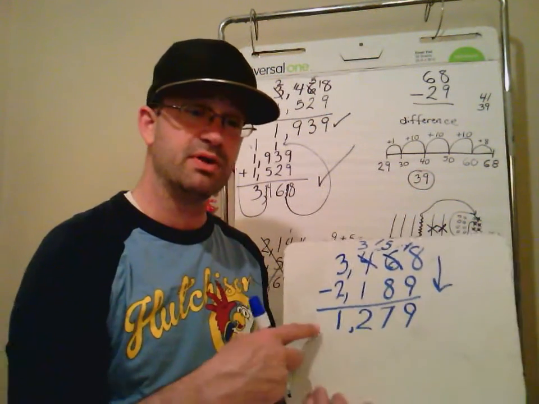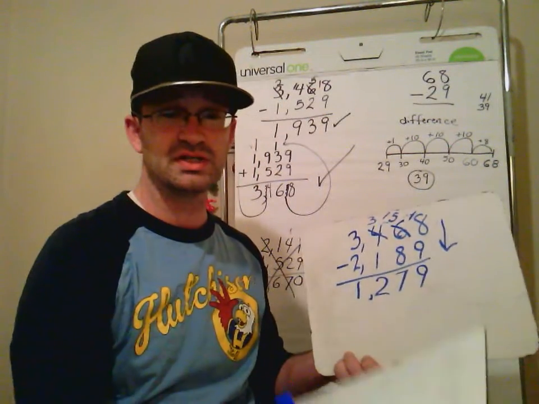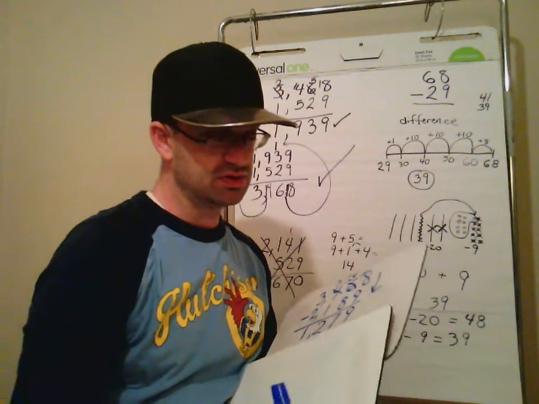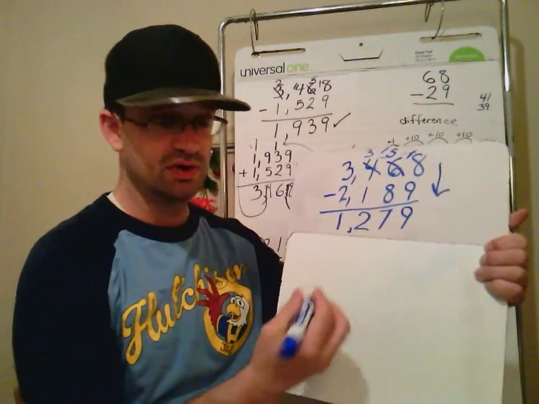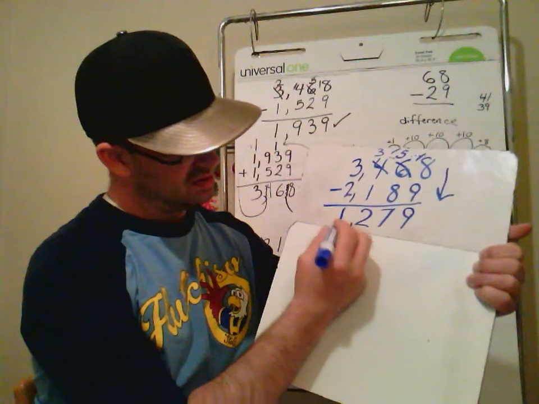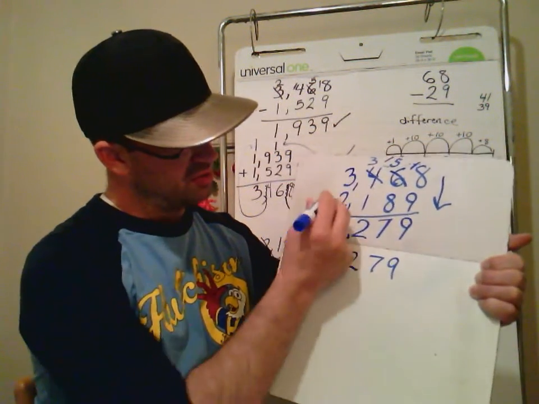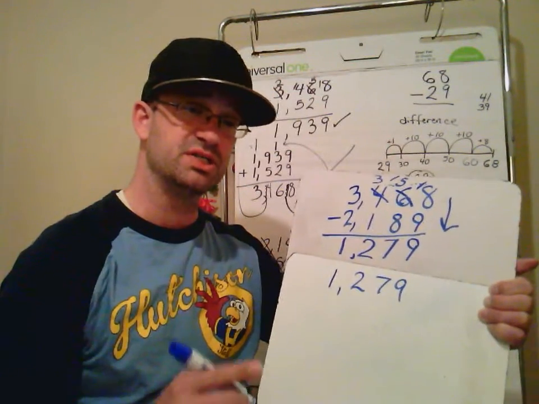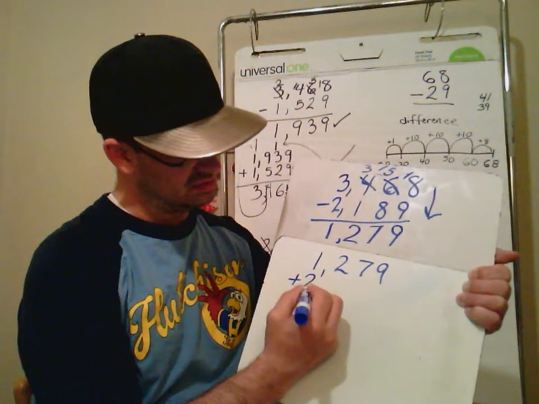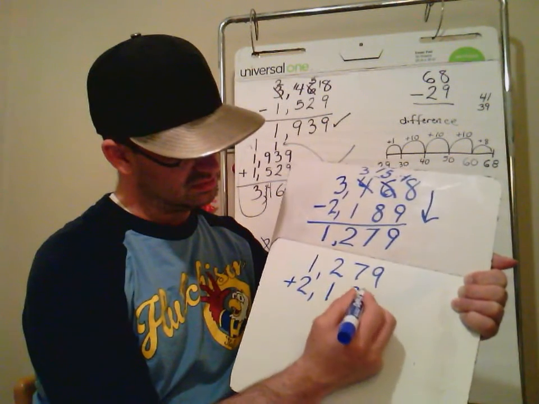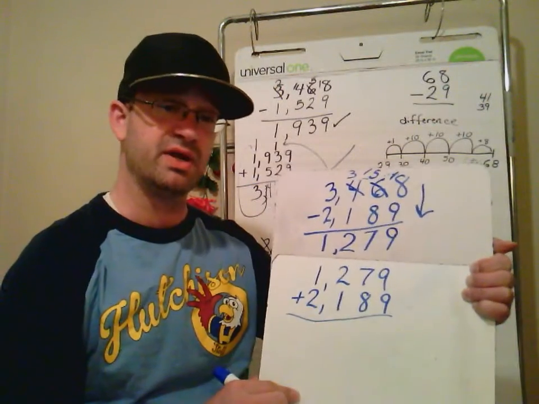This is important. I want to make sure this answer is right. I want to check my work and make sure this answer is correct. So I'm going to use another space, in this case, another whiteboard. I'm going to take my answer and do the opposite of subtraction, which is addition. And my sum should equal the first number I began with.